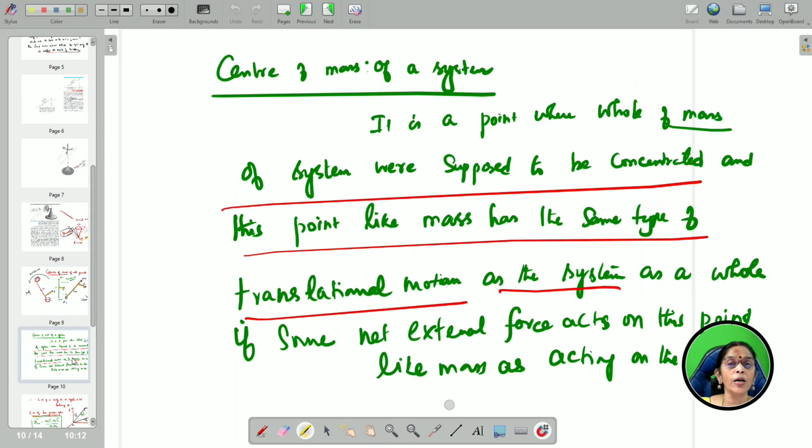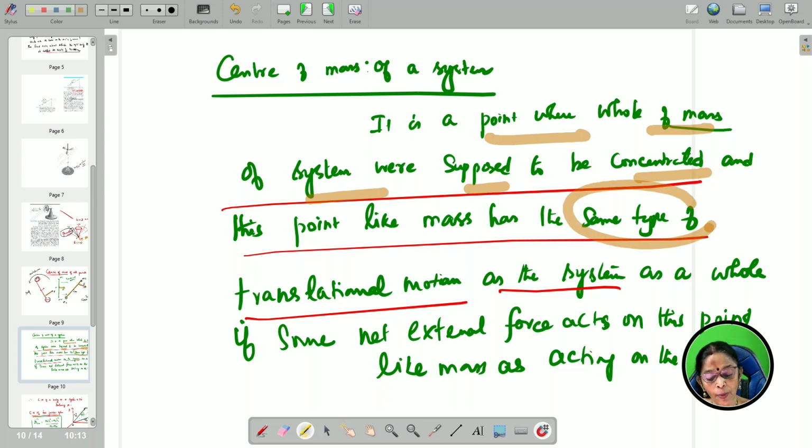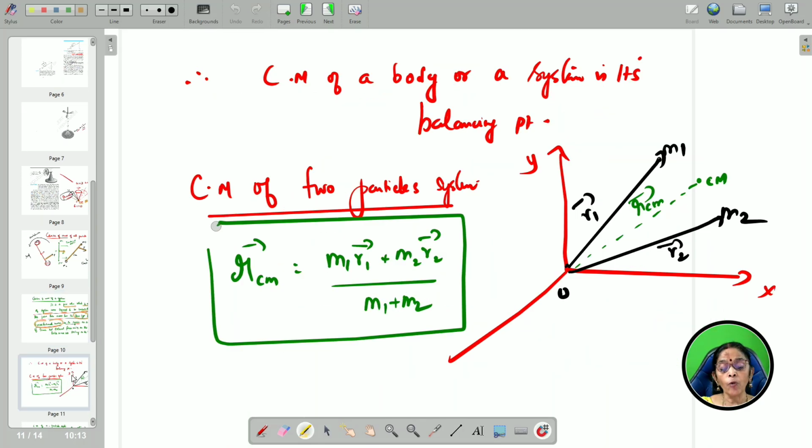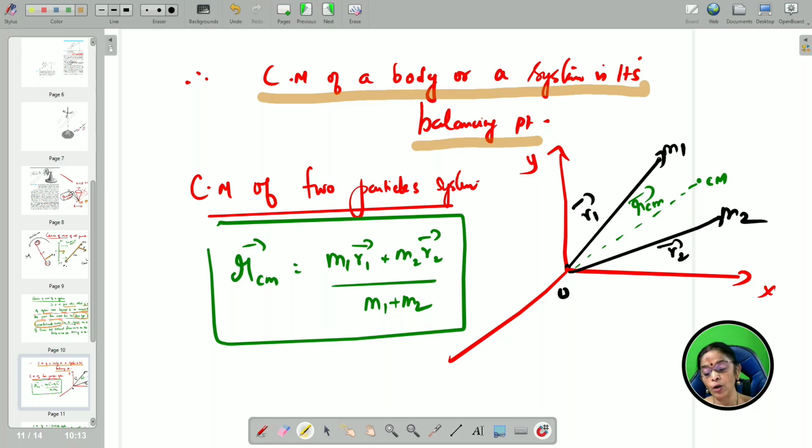So, what is the center of mass of a system? It is a point where the whole of the mass of the system is supposed to be concentrated, and the point mass has the same type of translational motion as the system. However the system is moving, the particles will also be moving. So, hope you now understand the center of mass of a system. Let us take the center of mass of a two particle system. The center of mass of a body or system is its balancing point, we know. So, let us take a two particle system. The balancing point is the center of mass.